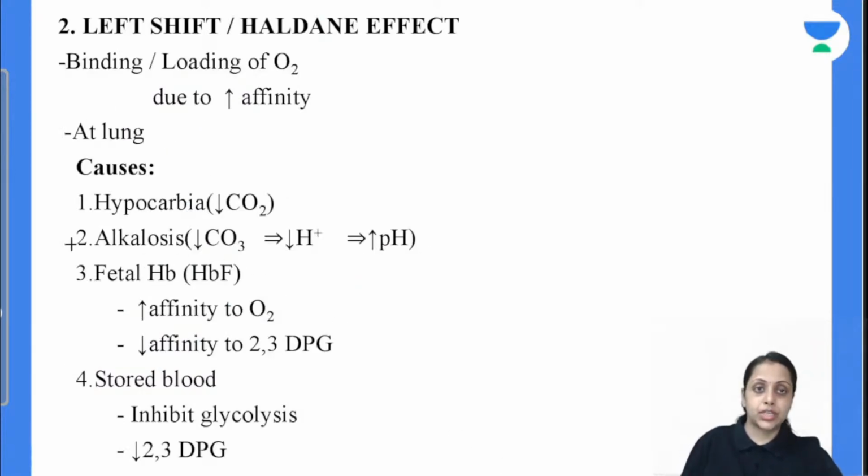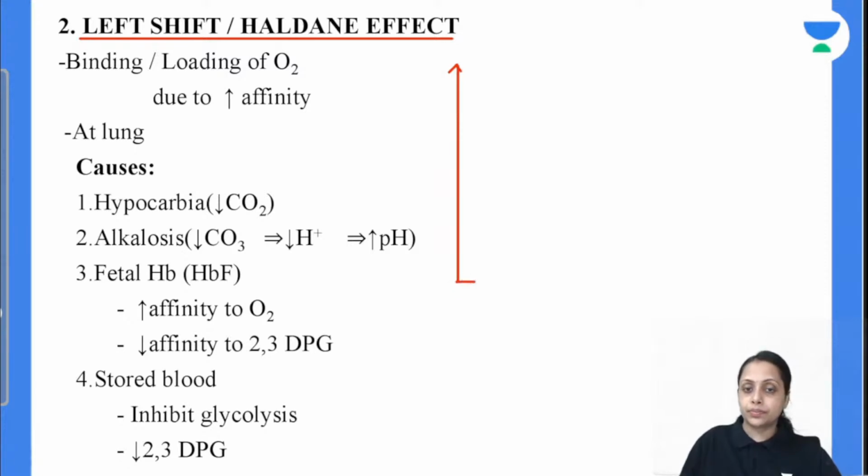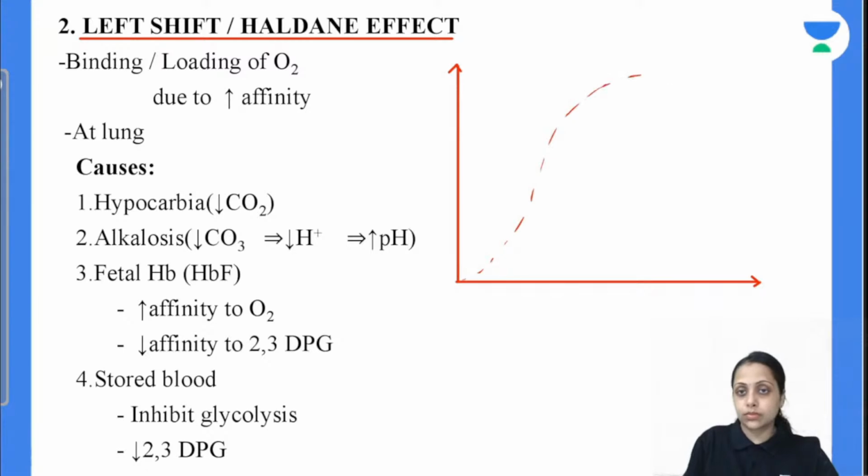to the left shift. Left shift of ODC curve is also known as Haldane effect. To understand this one, let me draw the curve for all of you. This is the normal ODC curve, and this is during the left shift. So now coming to the P50, and this is the 50% saturation. So this is the 50% saturation for normal curve, and this is the 50% saturation for left shift curve.